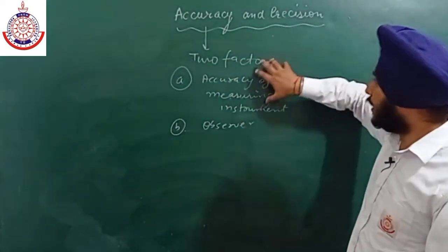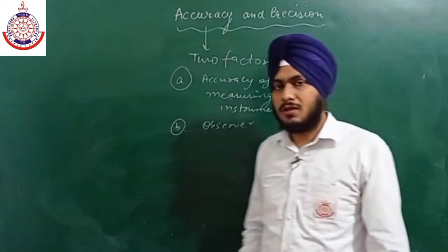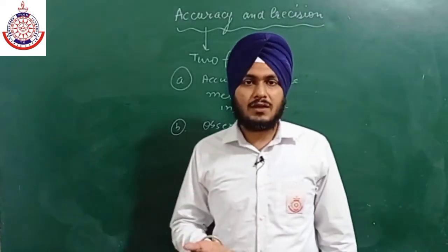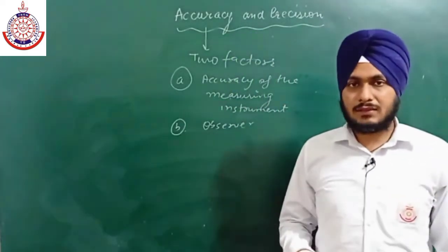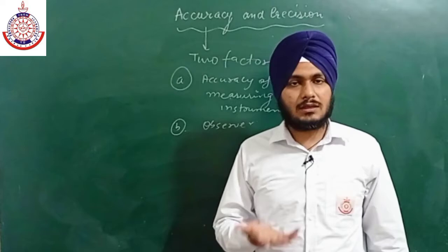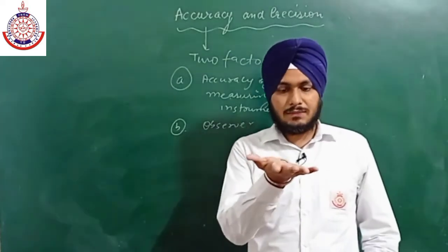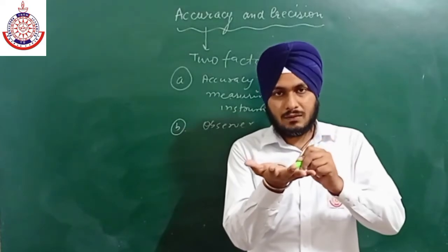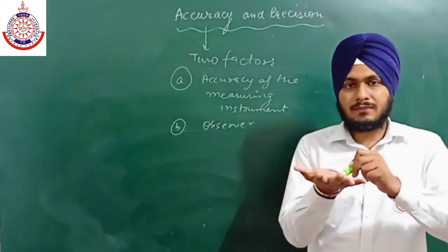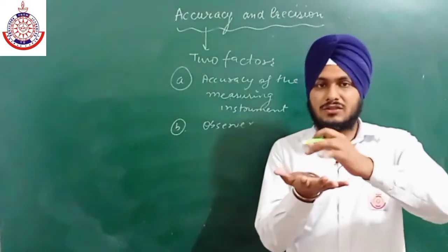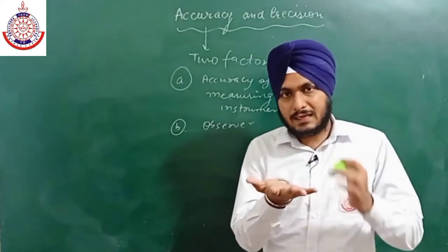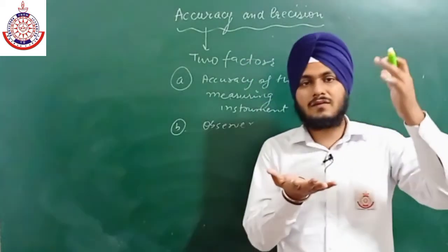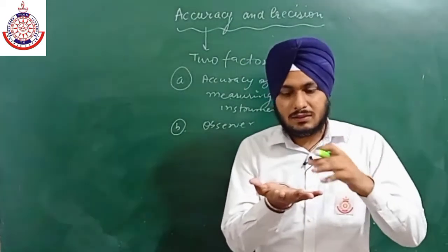Now how does the accuracy depend upon the measuring instrument? For example, if we are weighing something, say some salt, with the help of a weighing machine, this is the base of the measuring instrument. If the base is not the same, then it will show some error. Second thing, if the fan is on, then with the air there is some error.